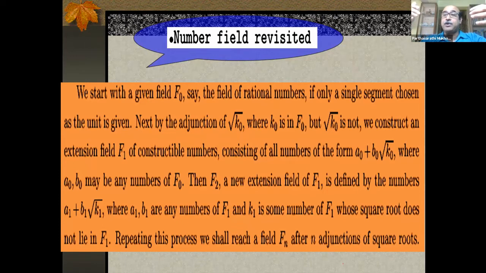So now you see where the nested roots in the expression are coming from. They themselves are like this, and then you are having x plus y root k1, where k1 is a number in the previous field. That means k1 looks like a0 plus b0 root k0, and you are talking about root k1. So that's how root of root comes into the picture.